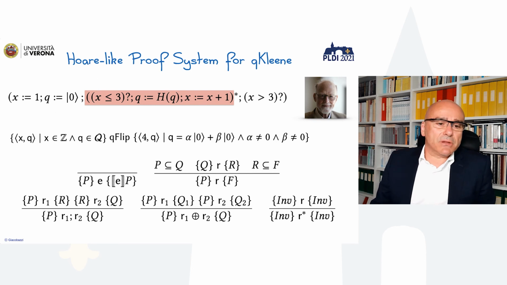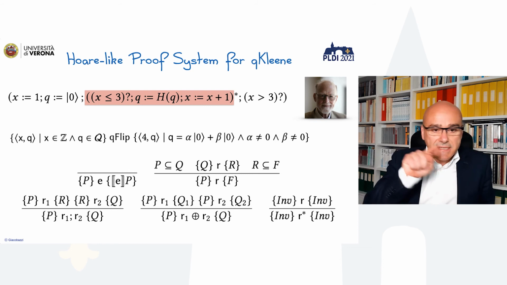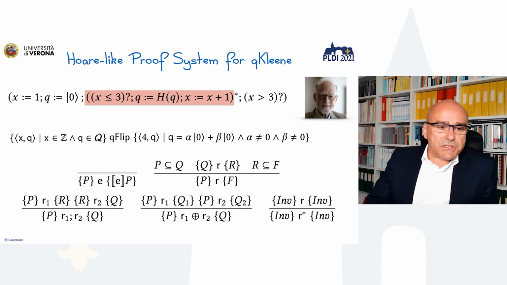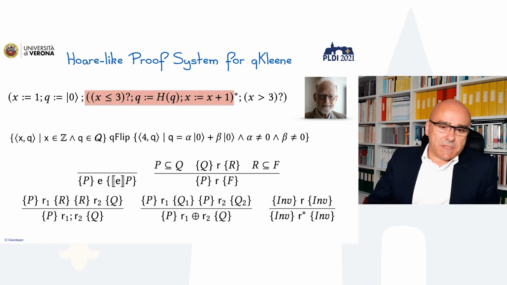And this is an example. Consider, for instance, this little program. It has an iteration that is contained inside the red square, and that is iterated many times until we reach 3, and then we exit. We call this program qFlip. So we want to prove the Hoare triple that is below.